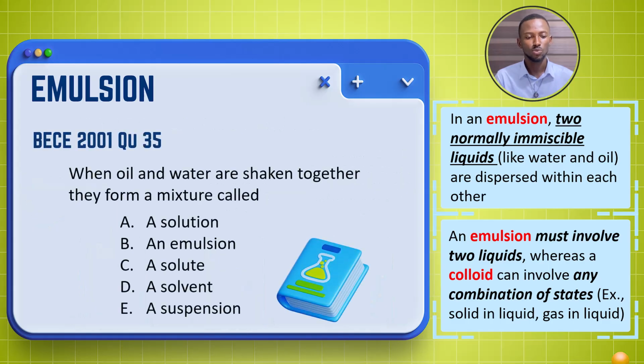Interestingly, in 2001, question number 35, there was a question like that: when oil and water are shaken together, they form a mixture called what? The answer is an emulsion. They did not bring colloid in the options, because that would cause confusion, since an emulsion is a type of colloid. But even if they bring colloid, you should go for emulsion, because this question is very specific. Oil and water, you shake them together, the mixture formed is an emulsion.